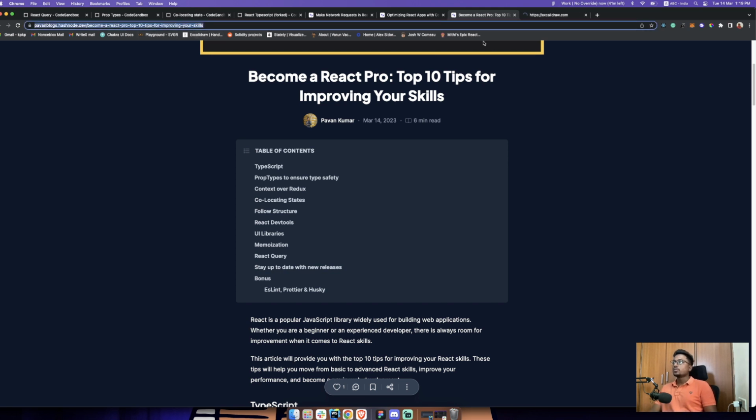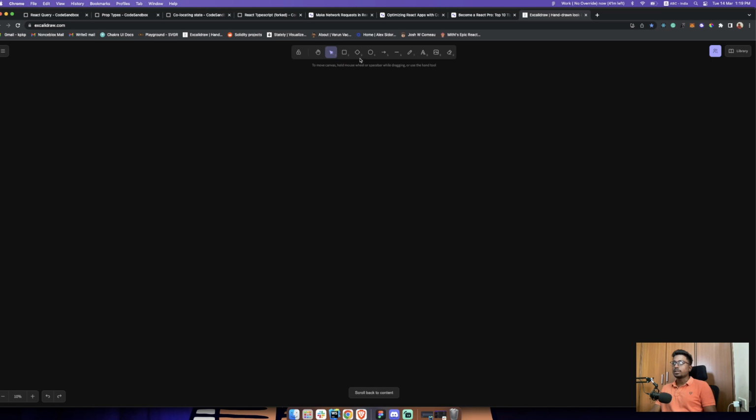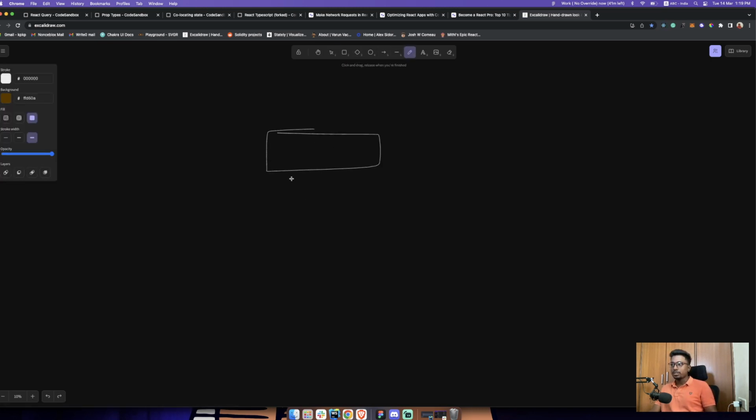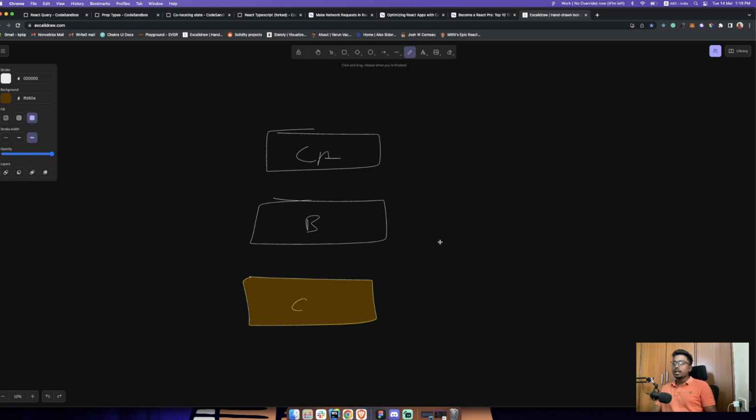So the way it works is something like this. Initially, let's say we have a component A, then a component B, and then a component C. Component B is a child of component A and component C is a child of component B. Now if C wanted some data, component A has to pass it to B and B has to pass it to C. It was like drilling inside the props.